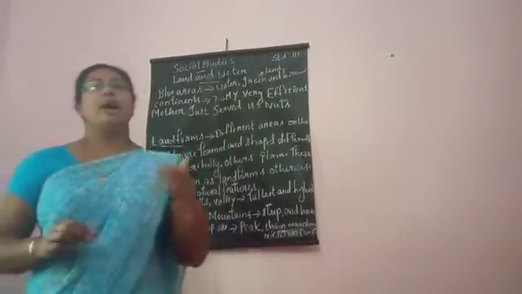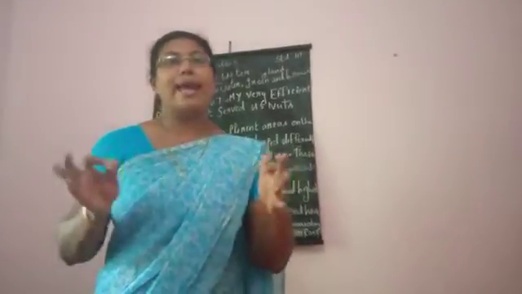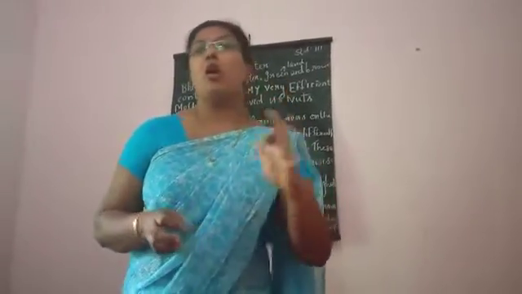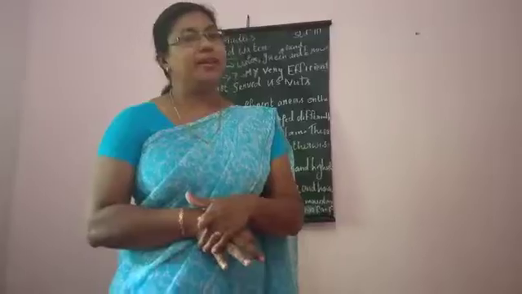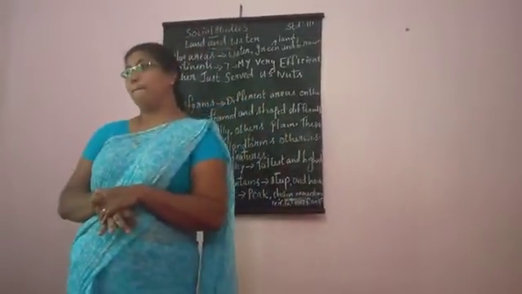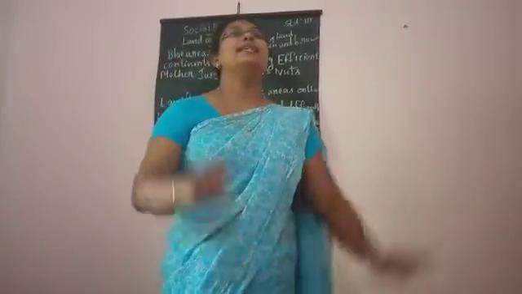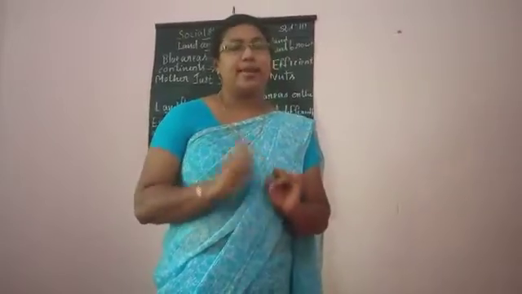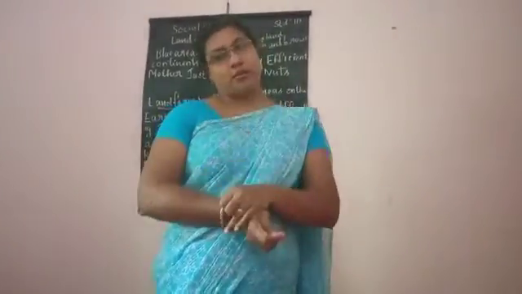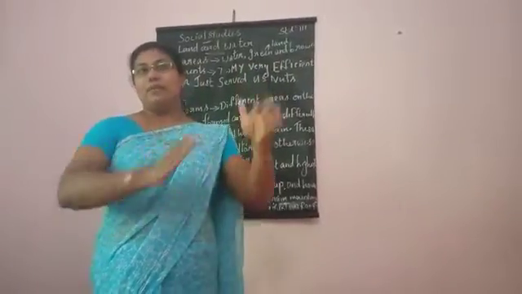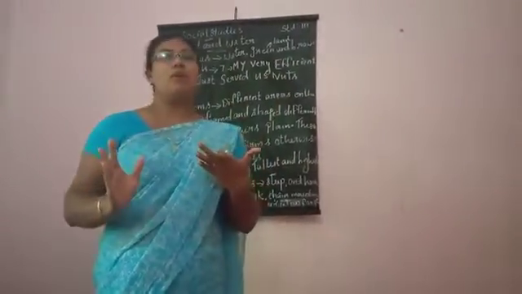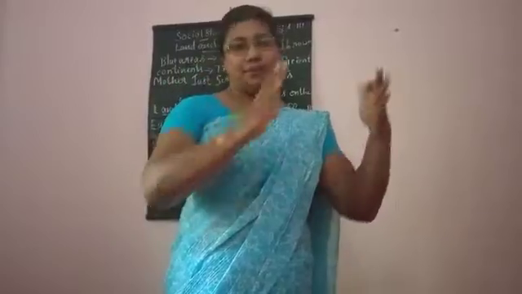And next we are moving. I told you large land masses are known as continents. And how many continents are there? Yes, there are 7 continents. We have to study the names of the continents in order.